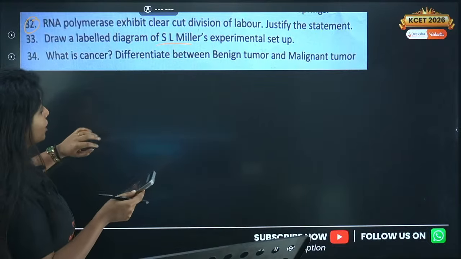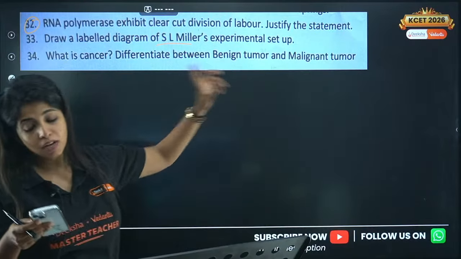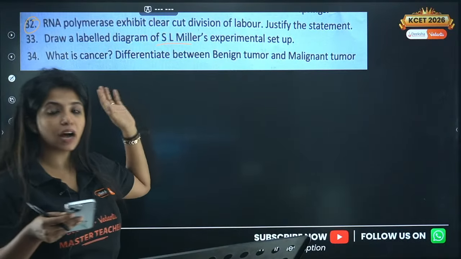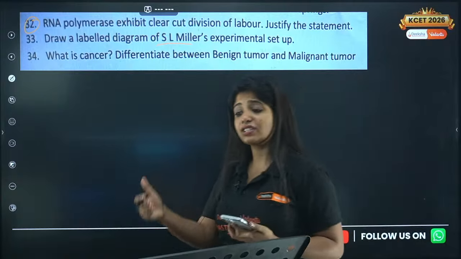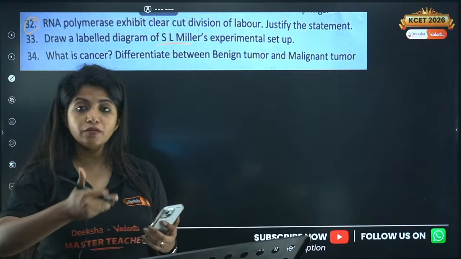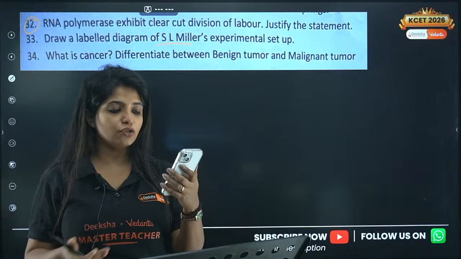Okay. Meenakshi? Now, what is cancer? Differentiate between benign tumor and malignant tumor. So, what is cancer, my dear children? Where there is uncontrolled growth of cells, and these cells basically move around to different positions. They show metastasis. This is known as cancerous cell, and this disease is known as cancer.